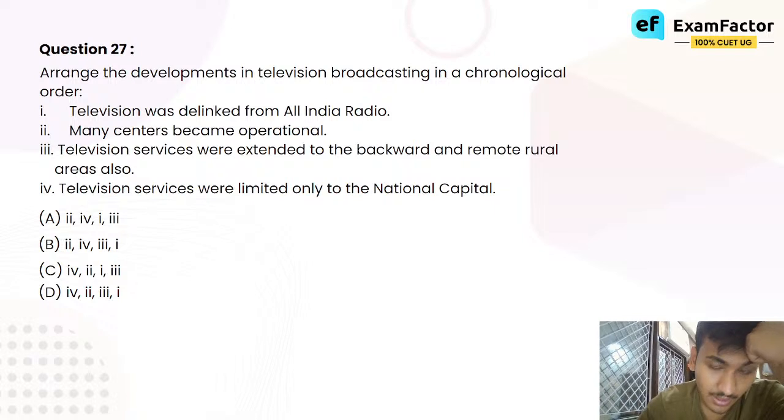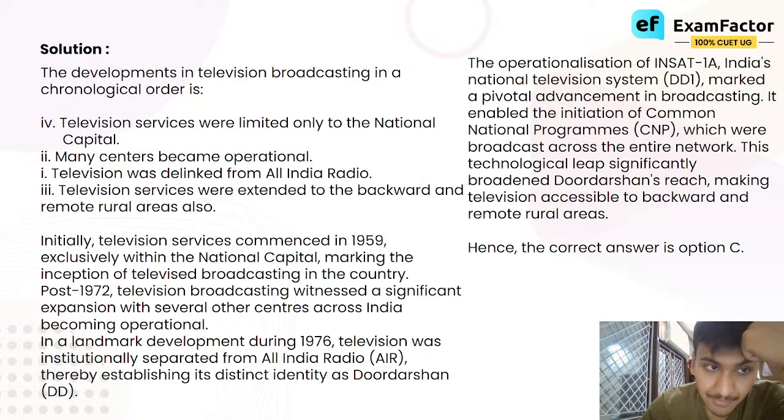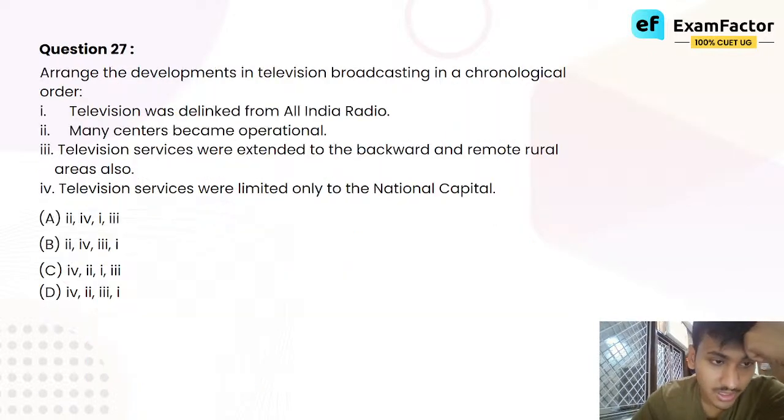Tell me. Chronological order. You will get a lot of chronological order questions in the geography paper. Note this down, because you have to specify which event came first, what happened before and what happened after. You have to know the sequence. It's very important. And for knowing the sequence, you need to know the dates, the years. The correct answer is number C.